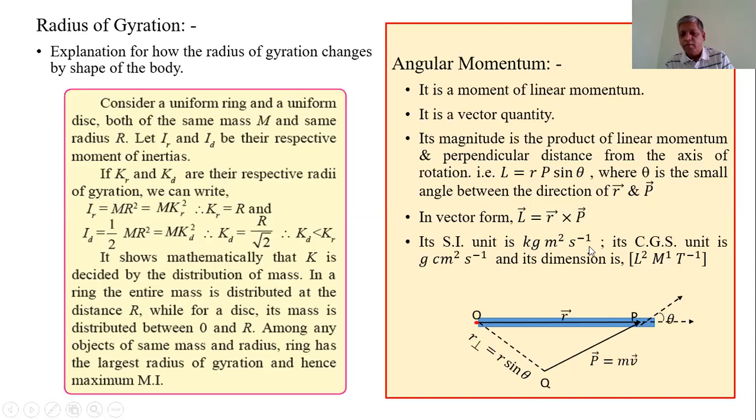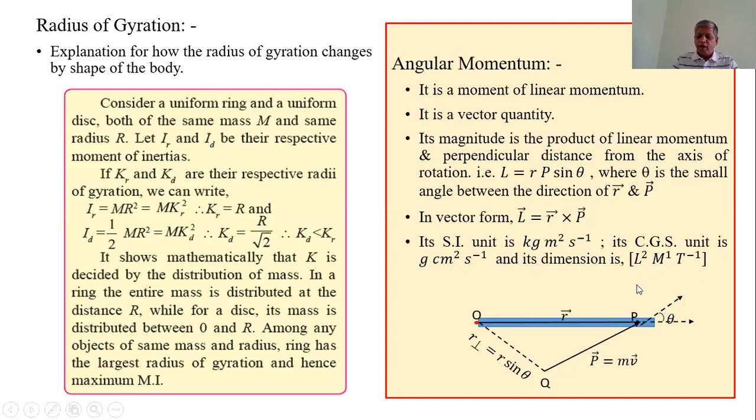This is the SI unit. CGS unit is gram centimeter square per second, and its dimension is L raised to 2, M raised to 1, T raised to minus 1. This is the dimension of angular momentum.